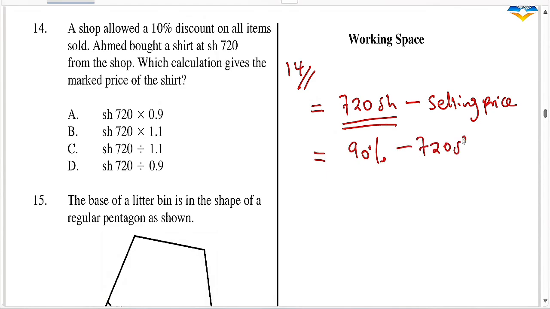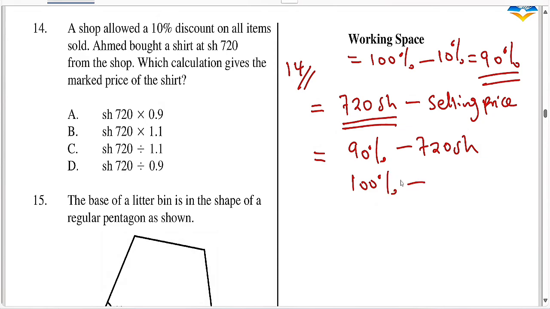So this 90% is the 720. How did I get the 90%? Remember, your marked price is usually 100%. If it incurs a discount of 10%, then the selling price will be 100 minus 10%, which is equivalent to 90%. Remember that 90% is the 720 shillings. Now if you want to find the market price itself, you ask what about 100%?